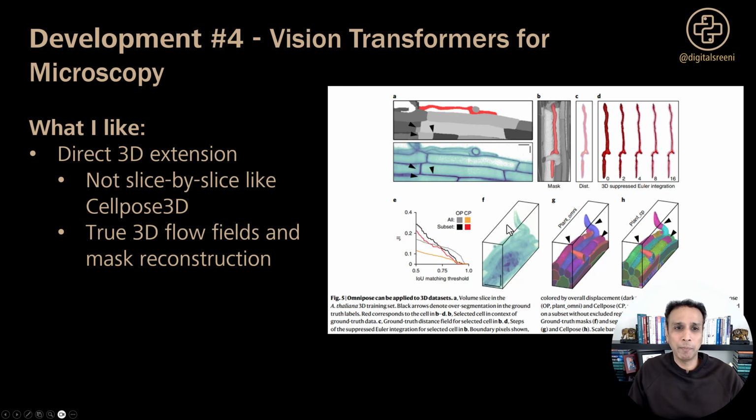Again, please read the paper. In this case, the graph shows Omnipose outperforms Cellpose on these. I believe these are plant data sets that you see on the screen. So, in summary, if you have 3D microscopy data with complex shapes, I think this is the method to use.